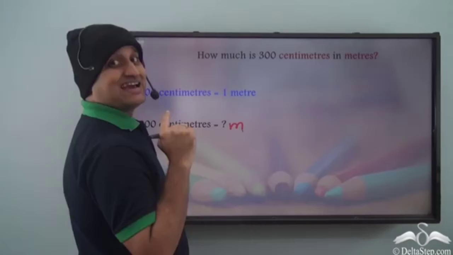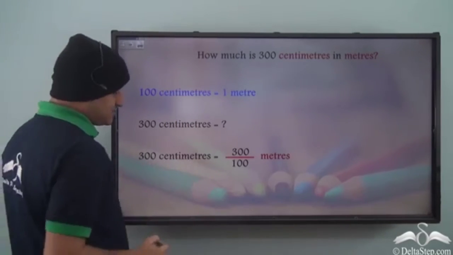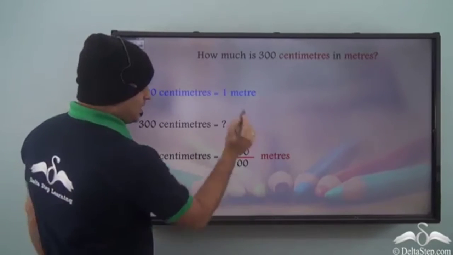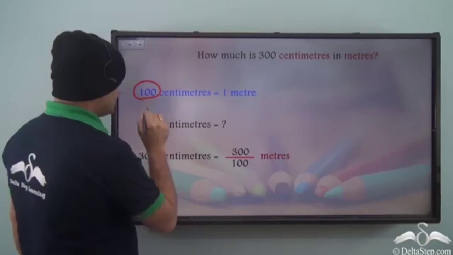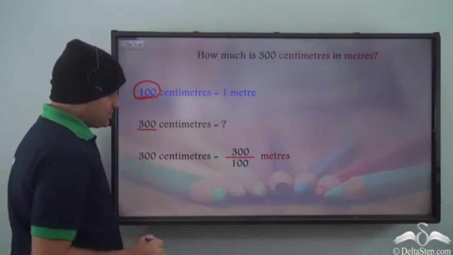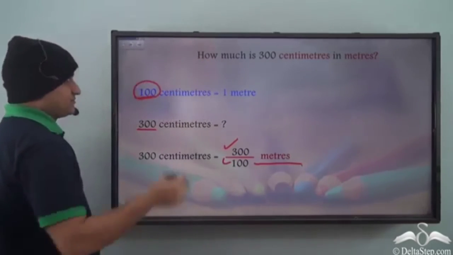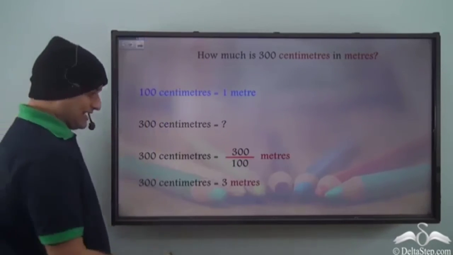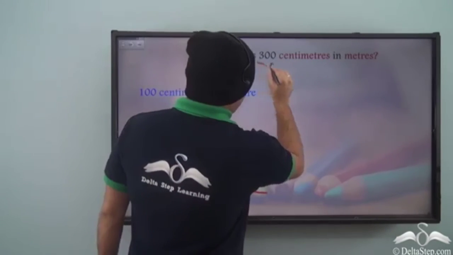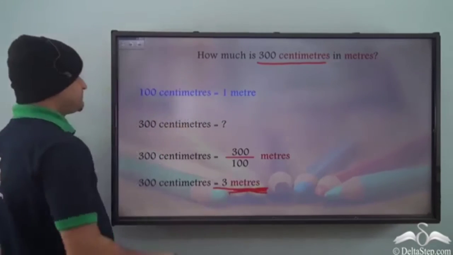So, we divide. So, we can write 300 centimeters as 300 by 100. That's the conversion, right? So, 300 by 100 meters. And how much is that? Well, it is 3 meters. So, you see, 300 centimeters is equal to 3 meters.